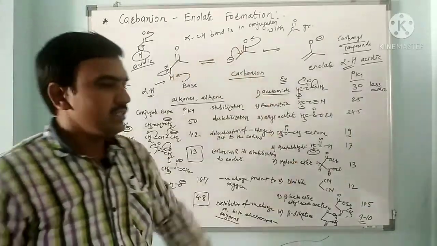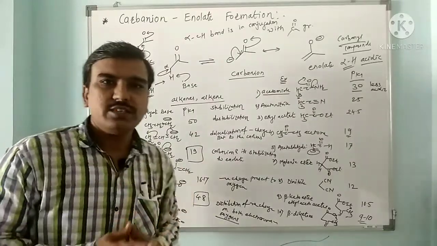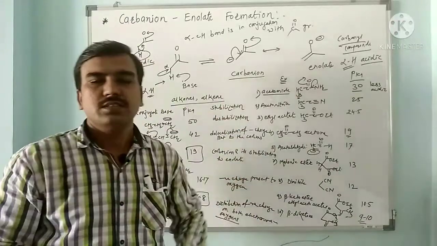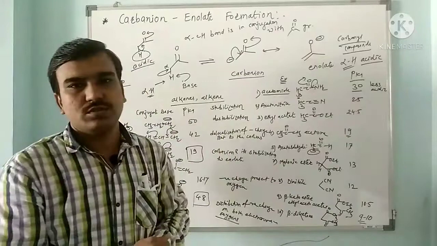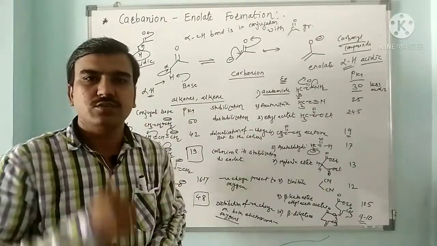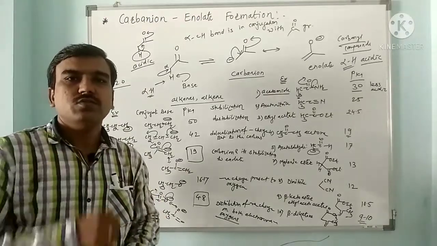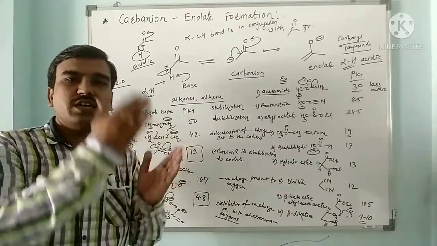If you see these examples of carbonyl compounds, we can say that when the pKa of the proton is around 15, so it can be from 10 to 20, such compounds have good alpha acidic protons, and such compounds easily undergo carbanion formation and enolate formation. Now next, there is an equilibrium established between the carbonyl compound and the enolate.